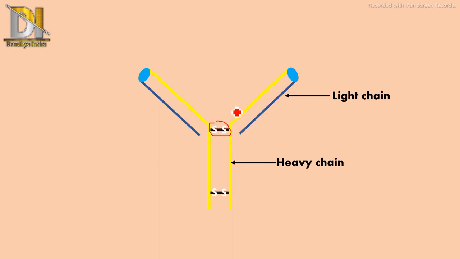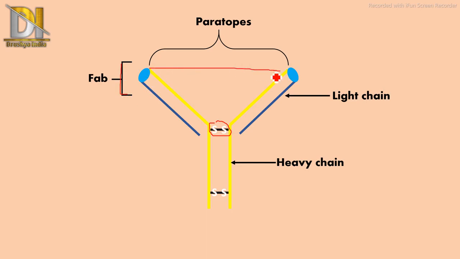and the junction of light chain and heavy chain at the upper top is known as paratope. Actually paratope is a combination of two Fab. First of all, the combination of light and heavy chain is called Fab, and as shown in the picture, it is Y shape. So these upper two are collectively known as paratopes, means two Fabs are collectively called paratopes.